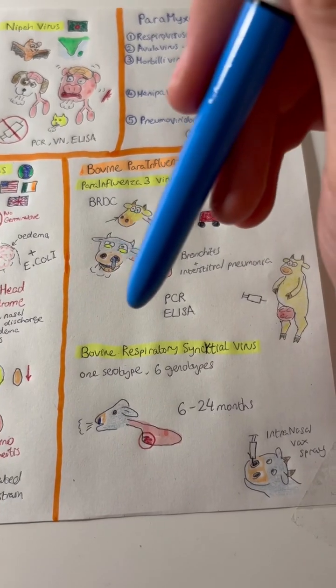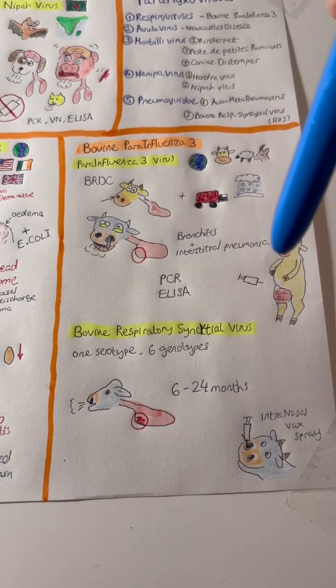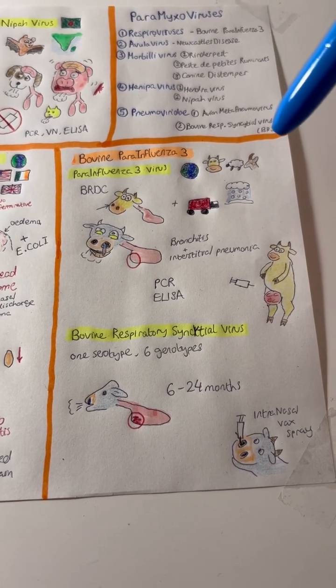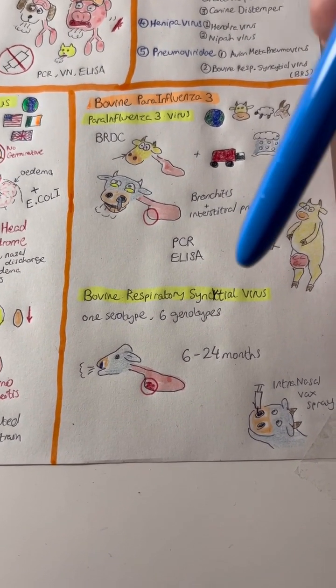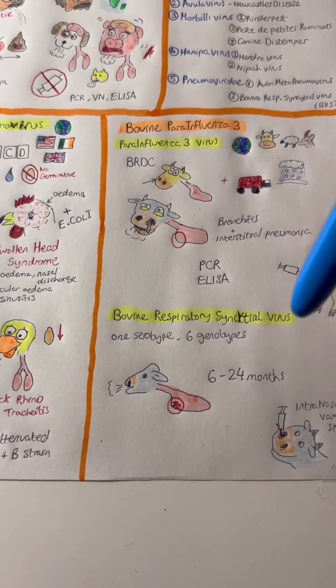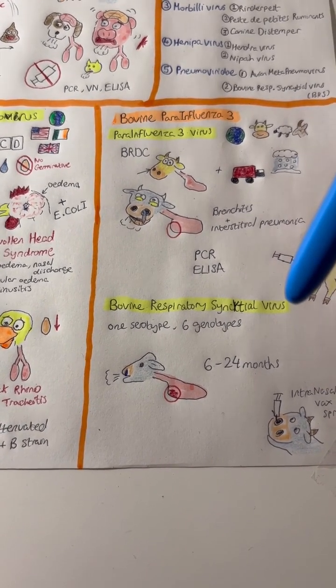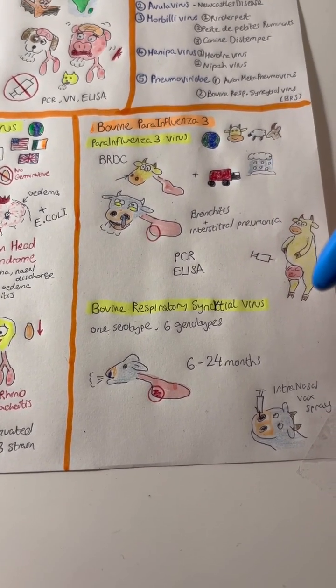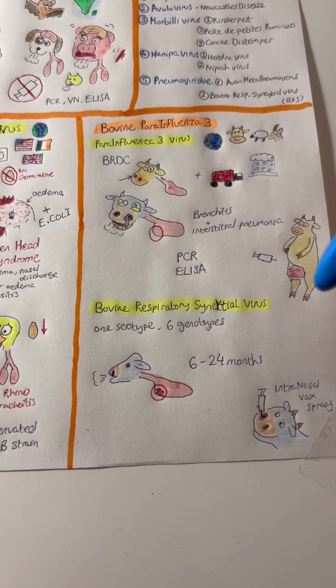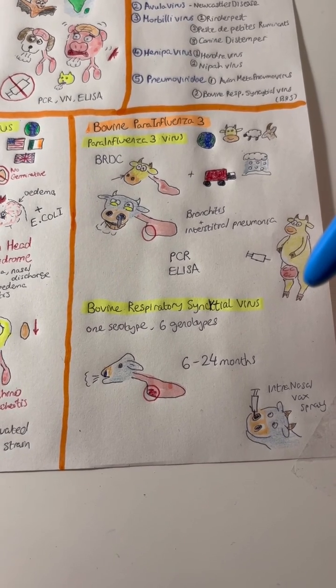It has 1 serotype and 6 genotypes. Just like parainfluenza 3, the hosts are cattle, sheep, and goats, and it's found worldwide. The most frequently infected animals are animals between the ages of 6 and 24 months old. It is part of bovine respiratory disease complex, and just like parainfluenza 3, it's more common in the autumn and winter. It occurs through an aerosol infection, and then the replication happens in the alveolar epithelium,